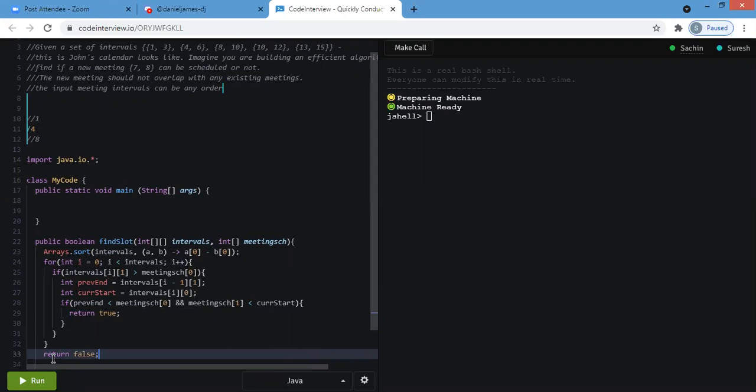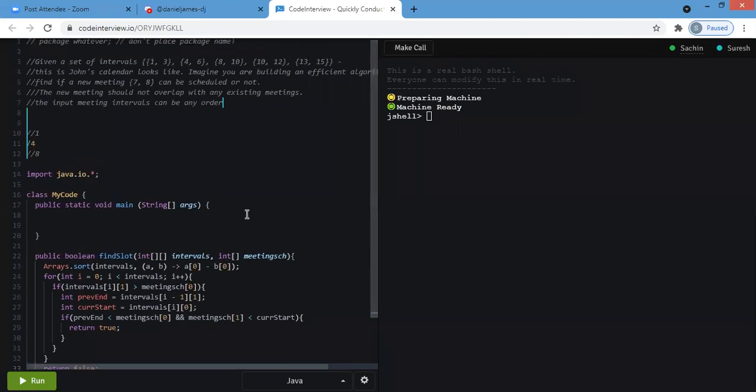So you're saying previous end is less than the meeting time's start, and meeting time's end is less than current start. Yeah. How about if I give you 6, 8, what will be the answer for this? 6 to 8.